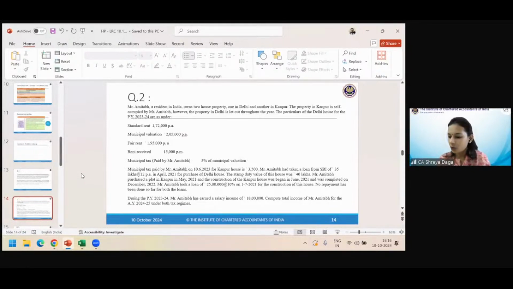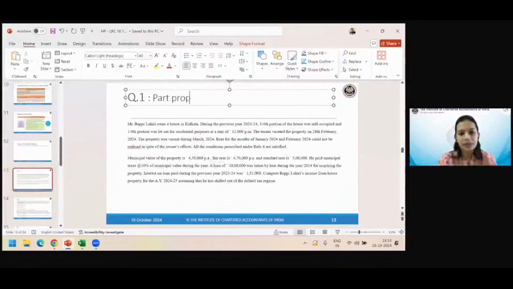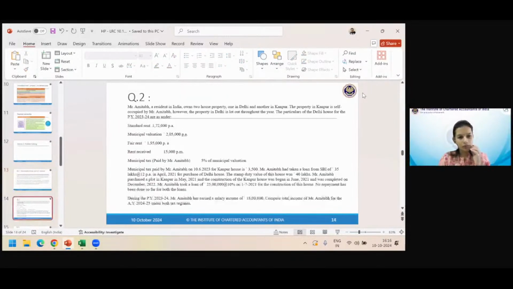That was a case of part of the property let out and part of the property self-occupied. It was that kind of a case. I'll just put it here. Part property let out, part self-occupied, and under optional regime. Now let's do case number 2.